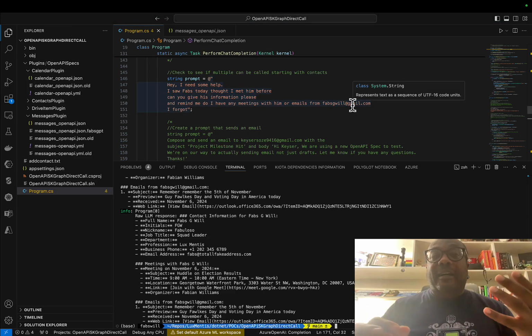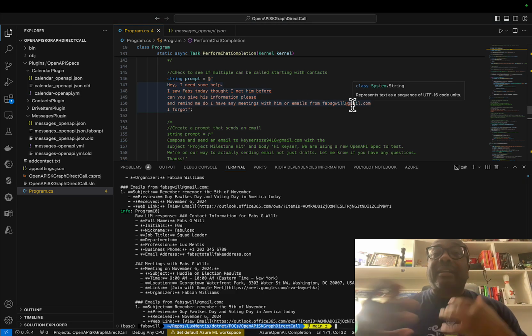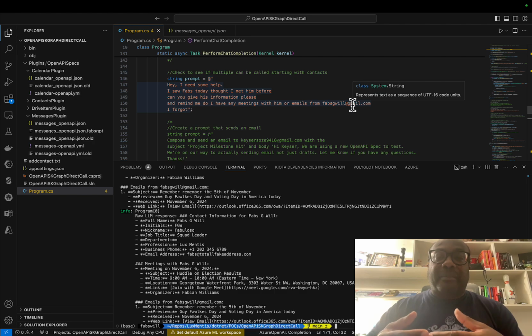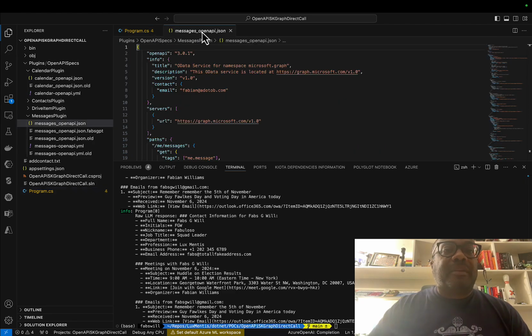But that is it. The next thing I'm going to be trying to do, and these are all gets right now. Gets are easy. Well, easy is a relative term. Gets are not that complex. As you start to use OpenAPI specs to create these plugins, and the idea here is that you're not using code. You're using OpenAPI specs, which describe the functions, and basically by looking at the server inside here, it knows to go to this endpoint.